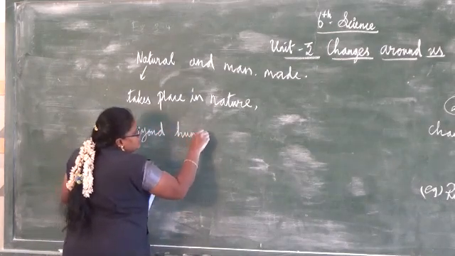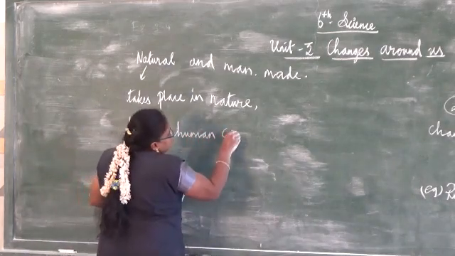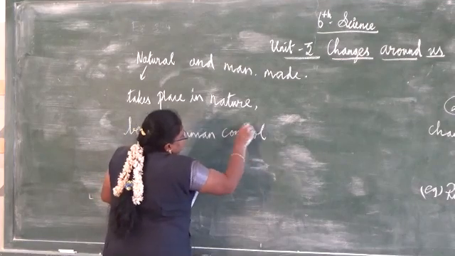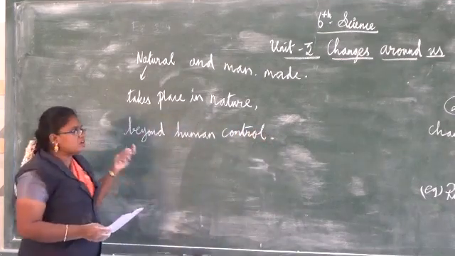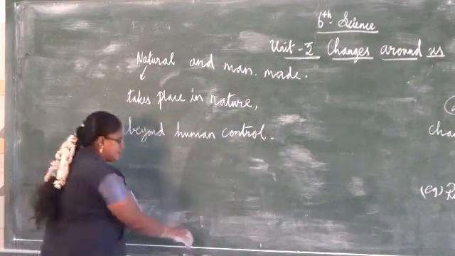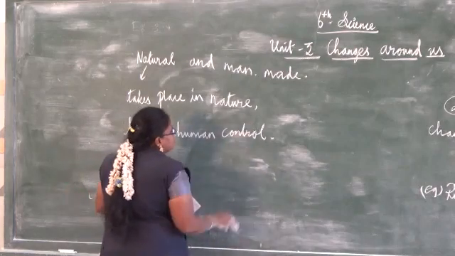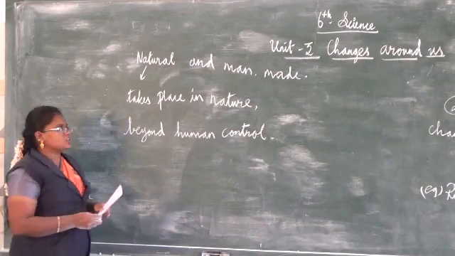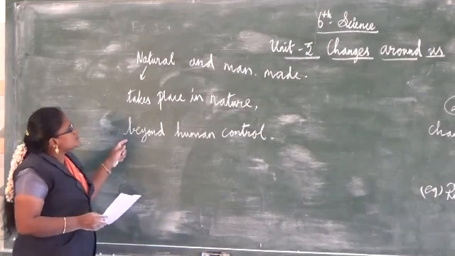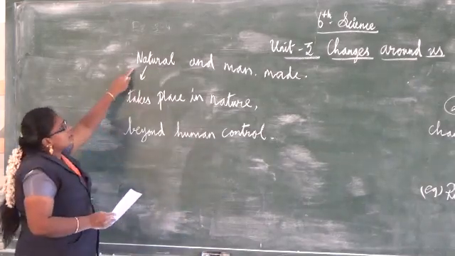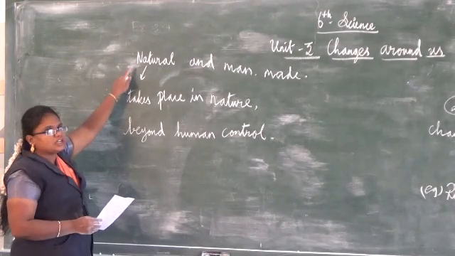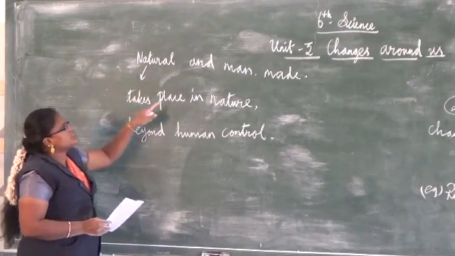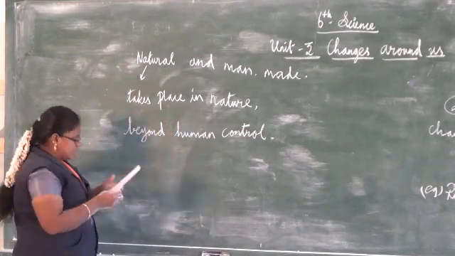The change of timings and all is beyond our control, isn't it? For example, the raining season. Even natural calamities happen beyond human control. All that will come under natural change. Understand? Takes place in nature beyond human control.